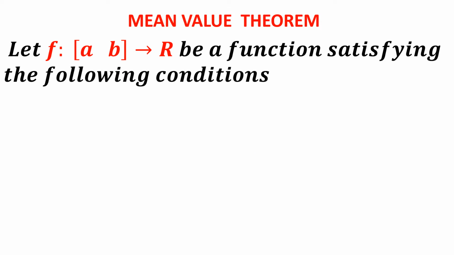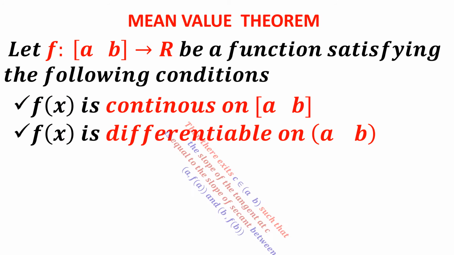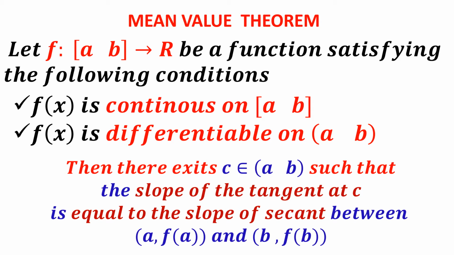Just like our Rolle's theorem, let us see what is its geometrical interpretation. Let f from a to b be a function satisfying these two conditions. Then there exists a c in (a, b) such that the slope of the tangent at c is equal to the slope of the secant between (a, f(a)) and (b, f(b)). The meaning is f dash of c is nothing but the slope, and it is not equal to 0. It will be (f(b) minus f(a)) by (b minus a).